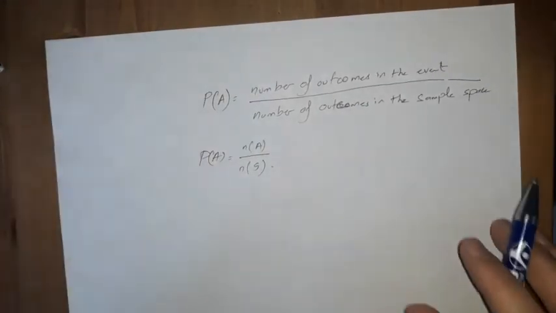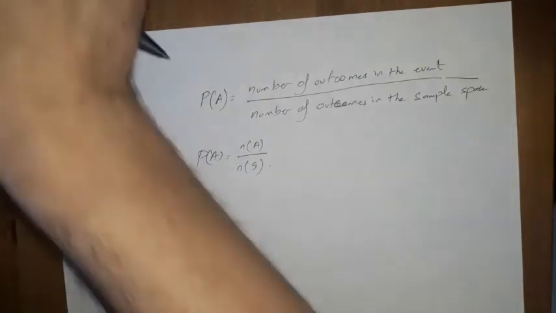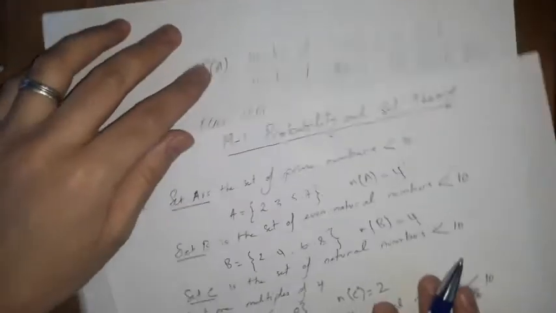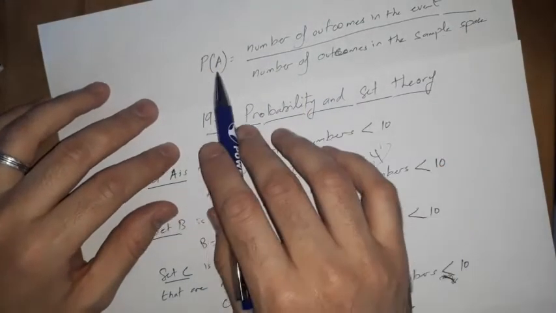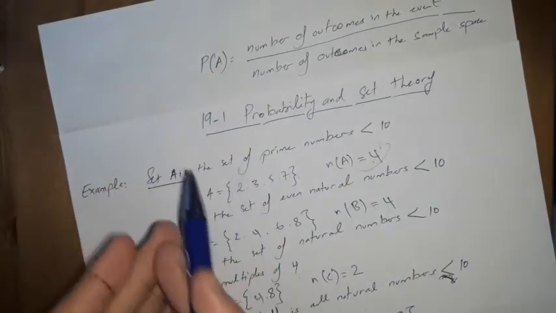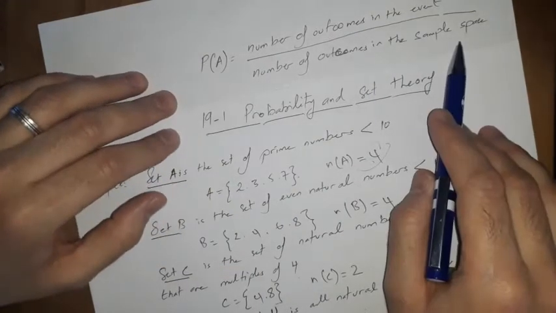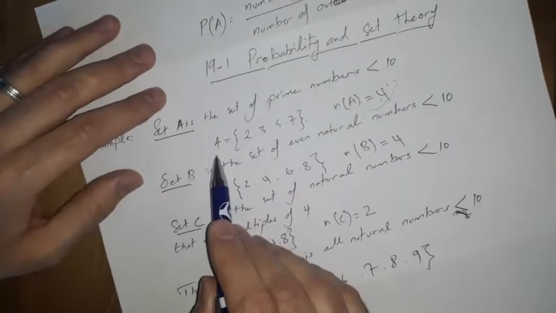So let me see, for example, for the other problem that we did before. Let's check this one, and at the same time try to apply what we just learned right here. The probability of any event is the number of outcomes in the event over the number of outcomes in the sample space.